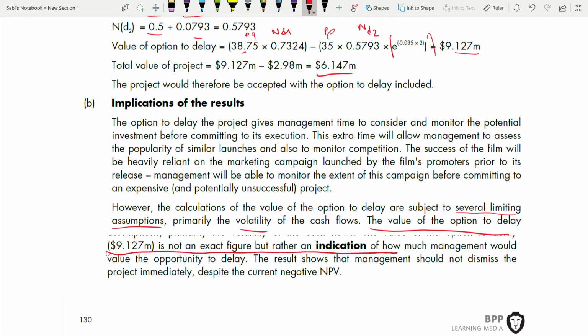That's why I'm underlining the whole thing, because you can just copy paste this whole thing, only the number will be different, and maybe the type of real option would be different, but this sentence has to be there. The value of an option to delay is not an exact figure but rather an indication. This you can copy paste, memorize it and put it. And the result shows that management should not dismiss the project immediately despite the current negative net present value. So even though initially they are having a negative net present value, now you're going to tell the management, no, you should not dismiss the project. Why? Because the option to delay is giving you a positive value.